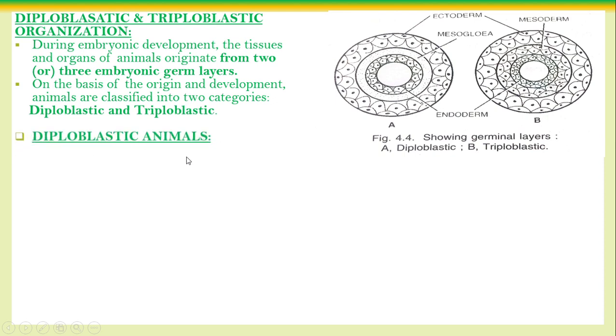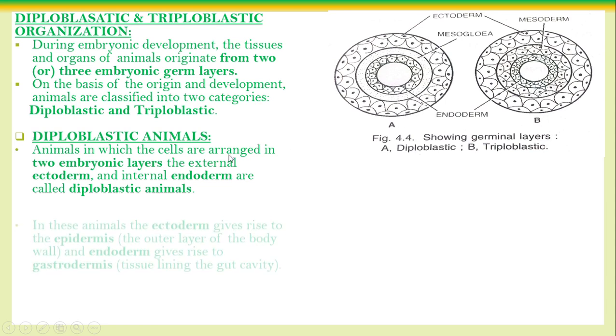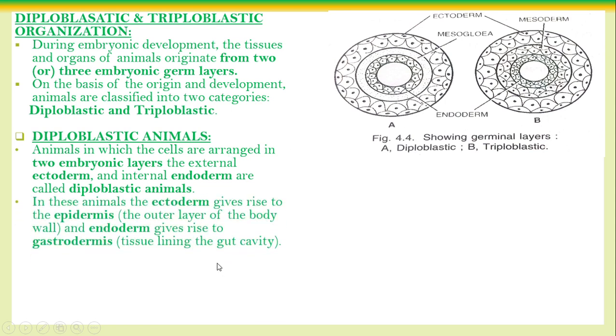In diploblastic animals, the cells are arranged in two embryonic layers, the external ectoderm and internal endoderm. So what fills the middle area between the ectoderm and endoderm? The mesoglea.